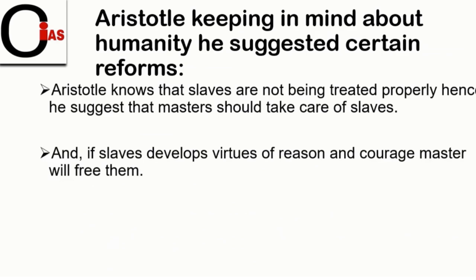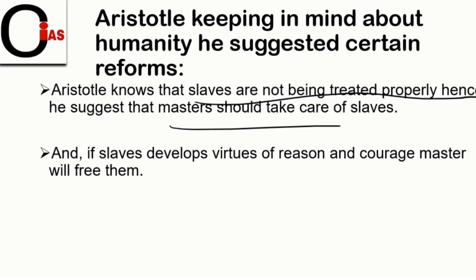Here, Aristotle not only talks on the basis of utility, he also keeps humanity in mind. He suggested certain reforms for slaves. Aristotle knows that slaves are not being treated properly. Hence, he suggests that masters should take care of slaves. He has concern that slaves are not being taken care of under the master, so it is the responsibility of the master to take care of the slave.